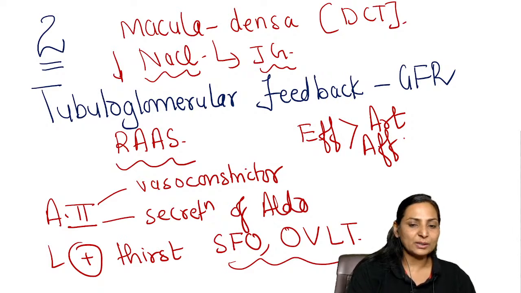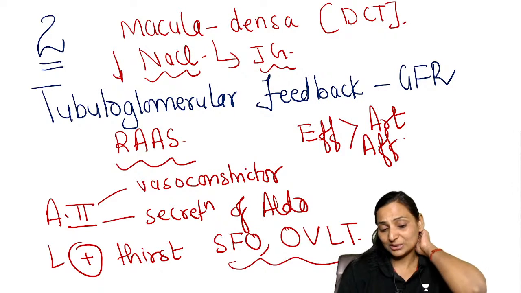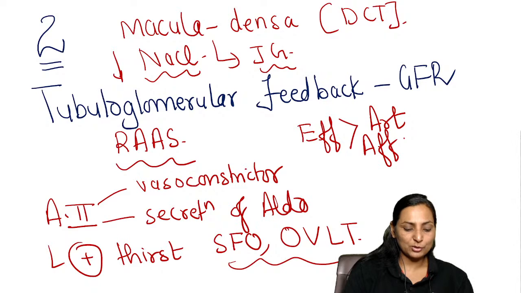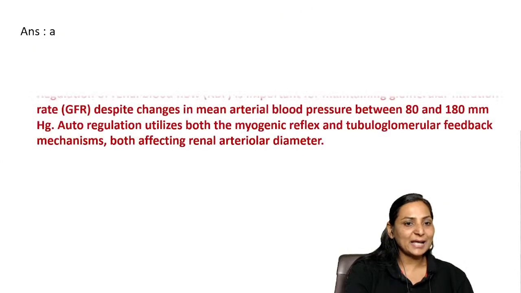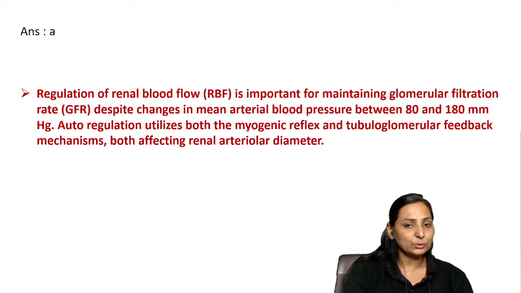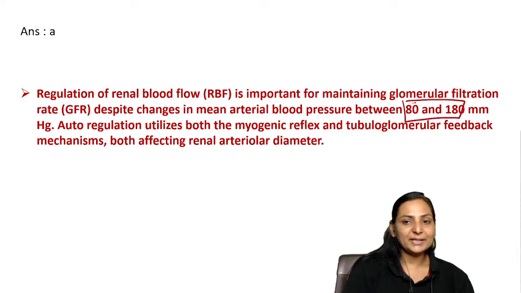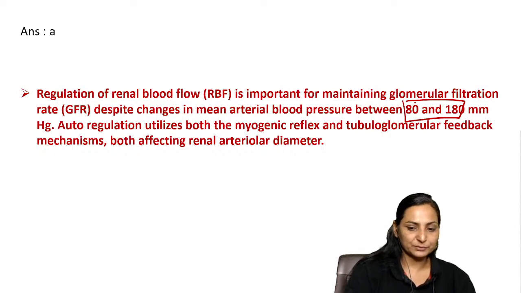It also acts on the kidney to bring about sodium and water retention. So these are the important functions of angiotensin 2, and the two mechanisms which are important to regulate your constant GFR and renal plasma flow in the range of 80 to 180 mmHg despite changes in the blood pressure.